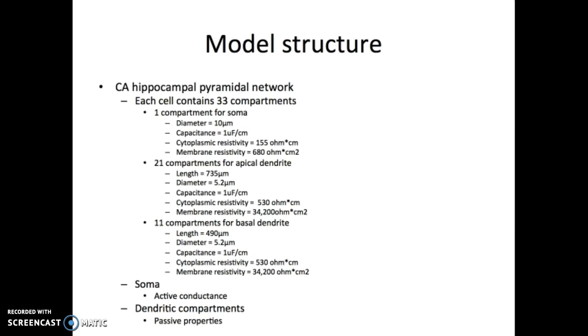The basal dendrite has a diameter of 5.2 microns and a length of 790 micron. The capacitance is set at 1 microfarad per centimeter. It also has a cytoplasmic resistivity at 530 ohms centimeter and a membrane resistivity at 34,200 ohms centimeter squared. I also set the soma to have an active conductance and the apical and basal dendrites to have passive properties.